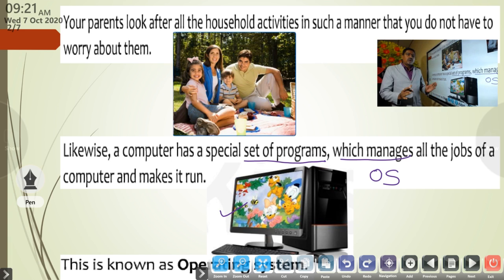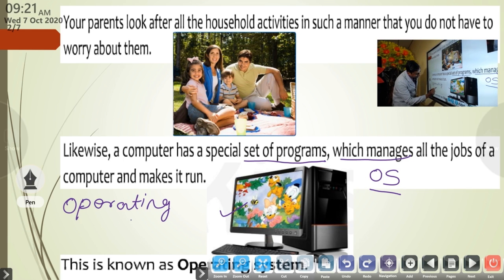All activities are controlled, coordinated and supervised by this particular program called the OS, that is, the operating system.